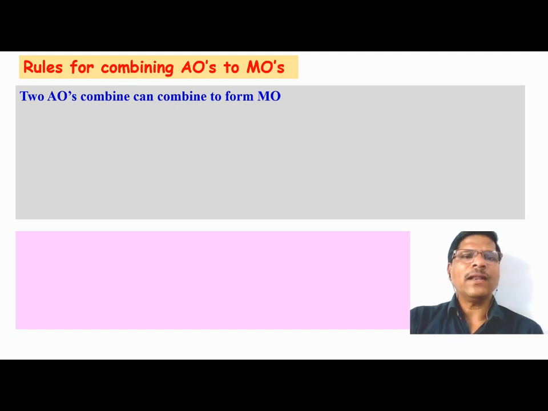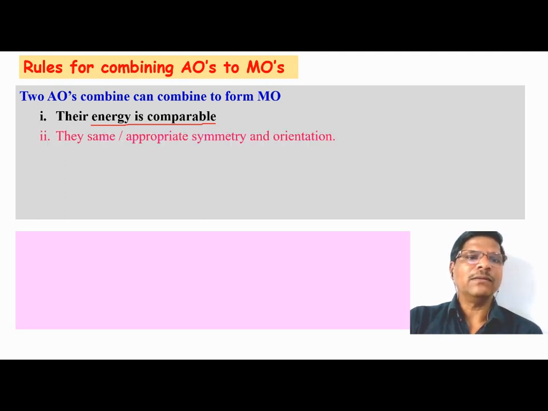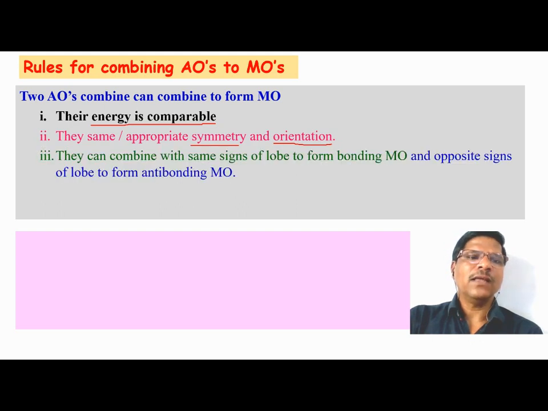Two atomic orbitals can combine to form a molecular orbital when the energies of the two atomic orbitals are the same or comparable. If one atomic orbital is much lower in energy than another, then the combination is not possible. Second criterion, they should have the same symmetry. Symmetry is a more appropriate word than orientation. They should have the same or appropriate symmetry, and then the atomic orbitals can combine with each other. Then we have the third rule.